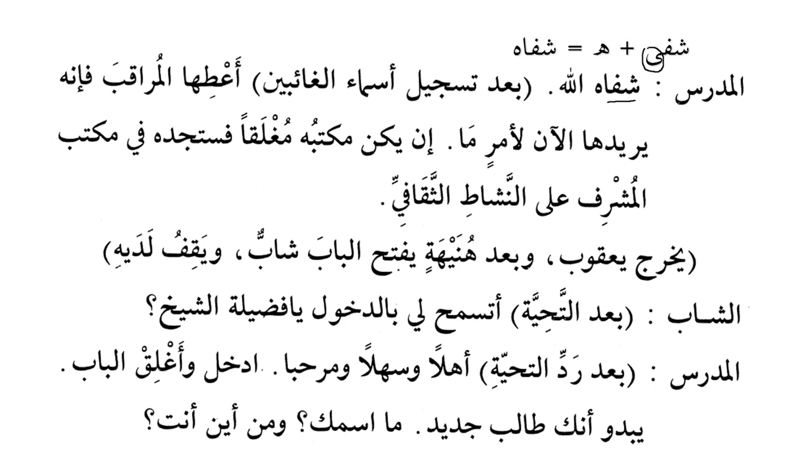And we know the rule we have discussed in book number 2, that whenever alif maqsura is connected with the attached pronouns, then it changes into regular alif. So when we have hu or ha or ka or ki after that, then what happens? It changes into regular alif. So it changed into regular alif. So it became shafahu Allahu. So shafa is the past tense, hu is the object, and ismul jalala is the subject. May Allah cure him. Ba'da, after, tasjili, registering, asma'il ghaibina, the names of the absentees.